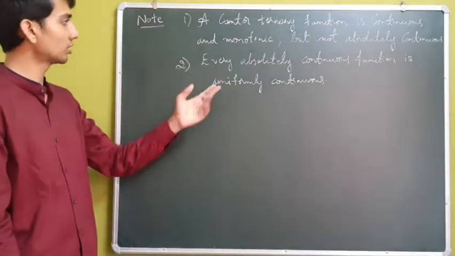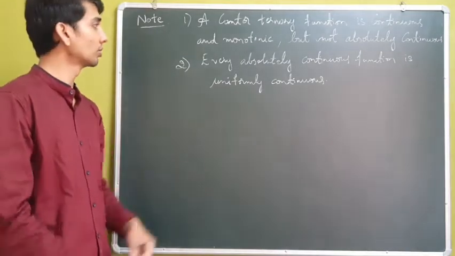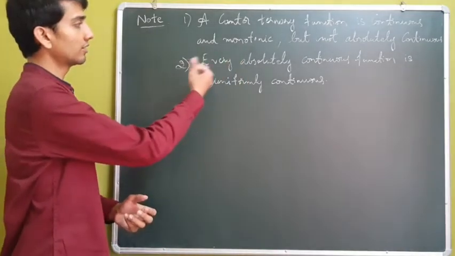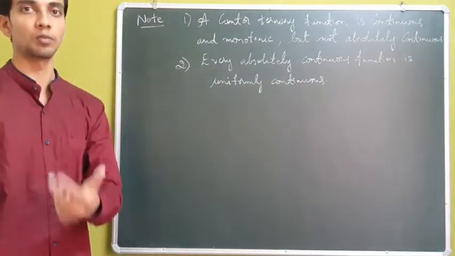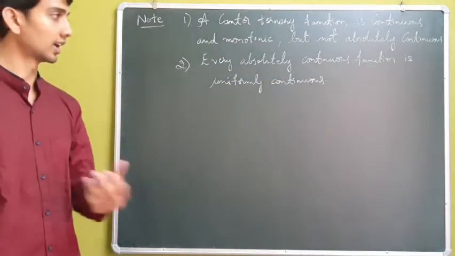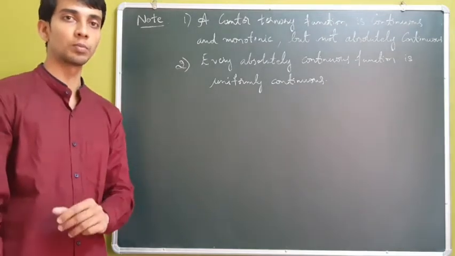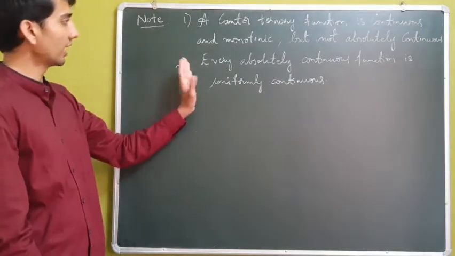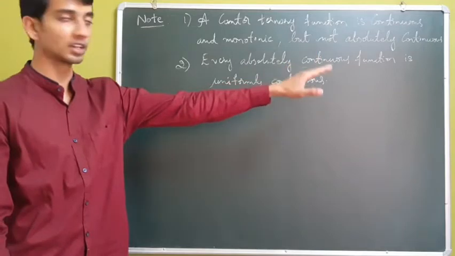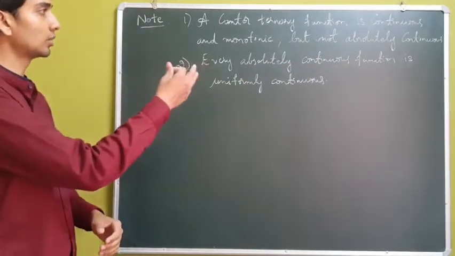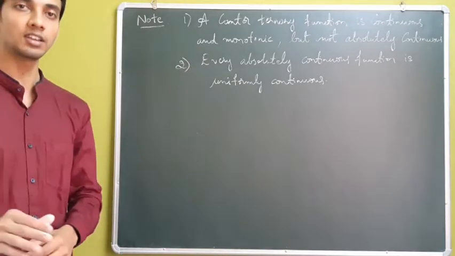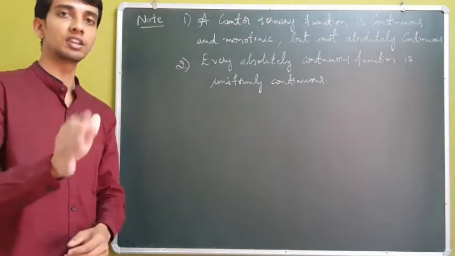And the next note, again this may be a question for you. Show that every absolutely continuous function is uniformly continuous, and what about the converse? Again, the proof is left to you, try to prove it by yourself. Every absolutely continuous function is uniformly continuous, but the converse need not be true.